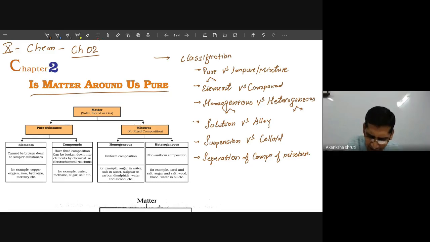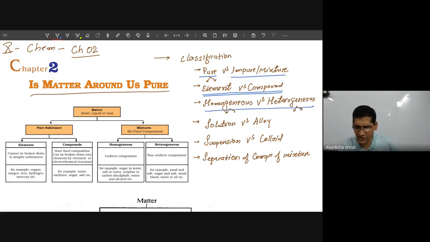So in this classification, the very first, it is classified into pure and mixture or impure substance. Now this pure substance could again be element or compound. So we will learn about what is element, what is compound. And coming to this mixture, mixture is again of two groups or two categories, homogeneous and heterogeneous. So we will learn about homogeneous versus heterogeneous mixture.